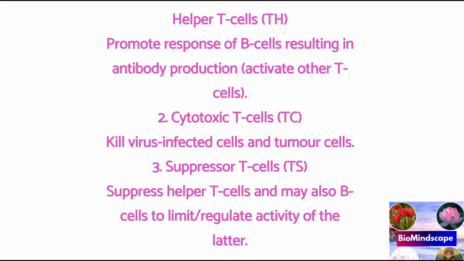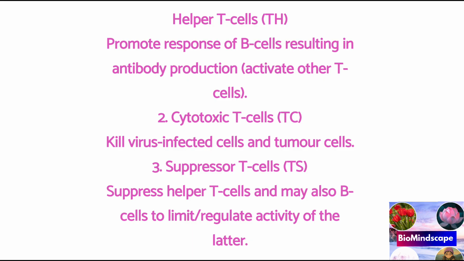Cytotoxic T cells kill virus-infected cells and tumor cells, whereas the suppressor T cells' role is to suppress the helper T cells and maybe B cells to limit the regulatory activity of the latter. So we see that T cells mediate two general types of immunological function, the effector and regulator.